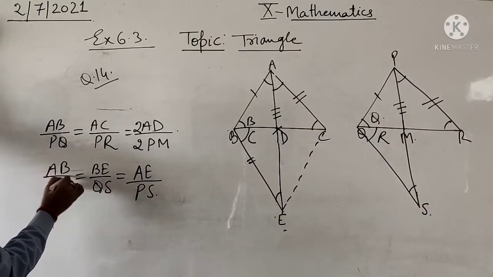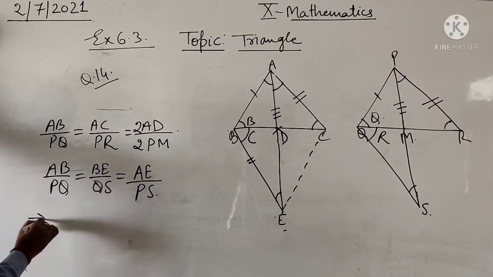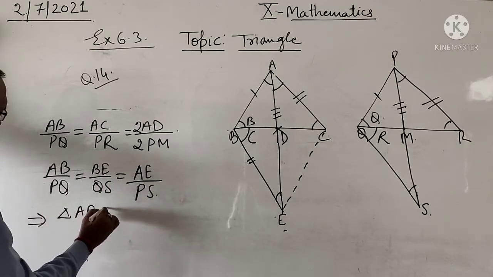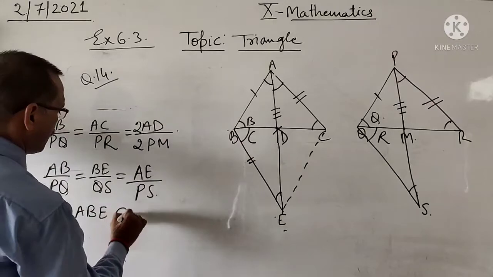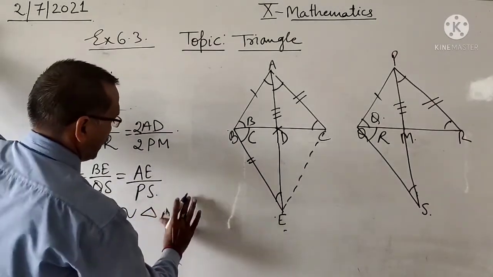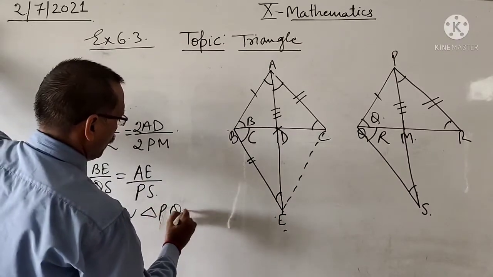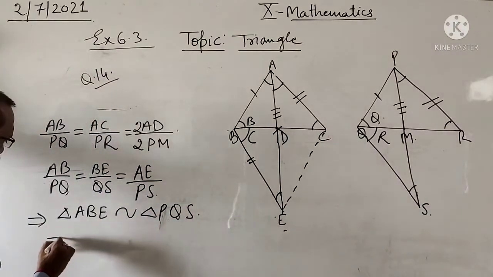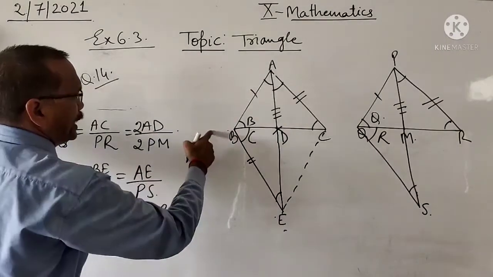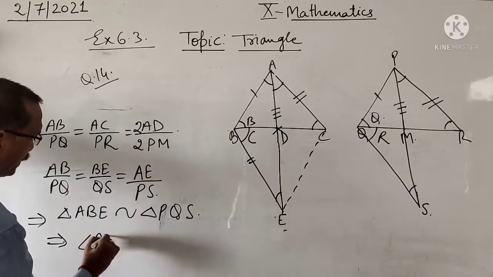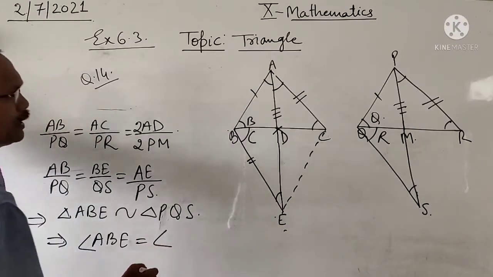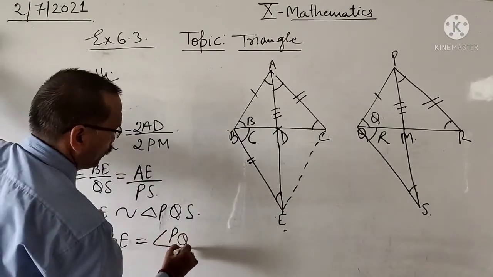It is AB upon PQ. This implies that triangle ABE is similar to triangle PQS. This implies that angle ABE equals angle PQS.